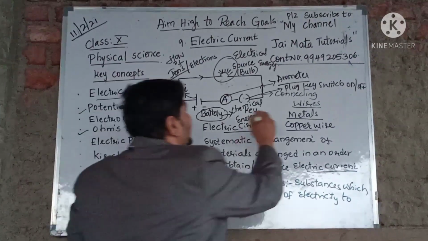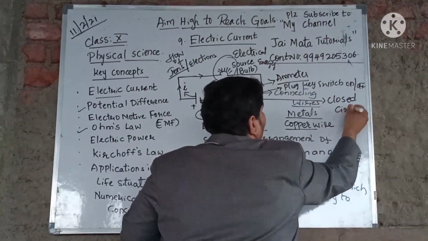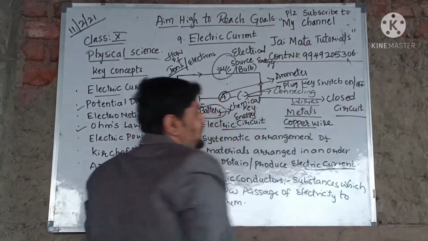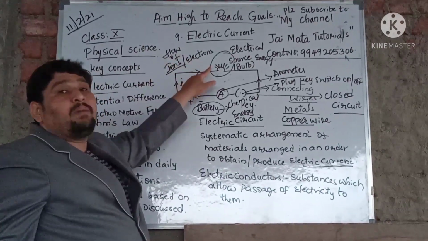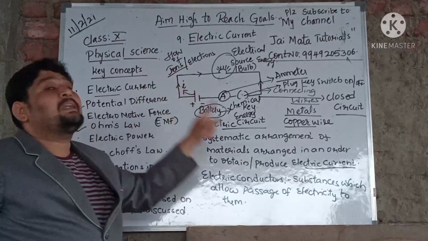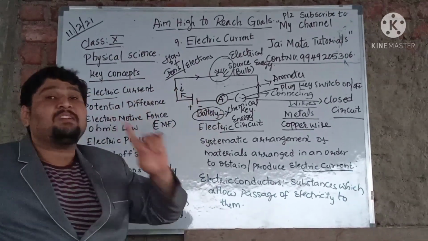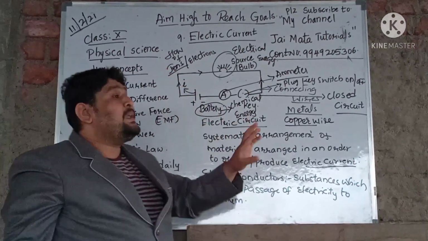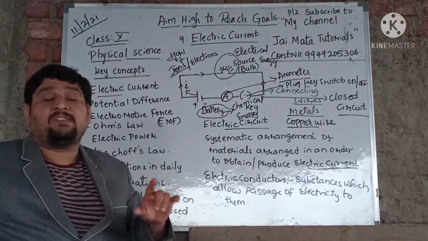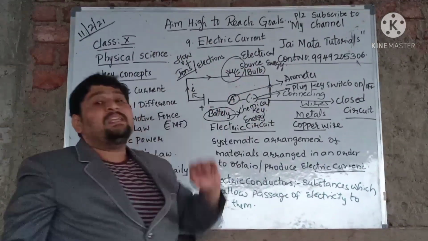So this is the most important application, children. Most important condition. What is the condition? Our circuit should be a closed circuit. Then only the ions start moving from one terminal of the battery to the other terminal of the battery. That's the reason this condition is a must for us, because you already know a closed circuit is a must for the generation of ions. Then only the ions start moving from one end to the other end of the circuit.